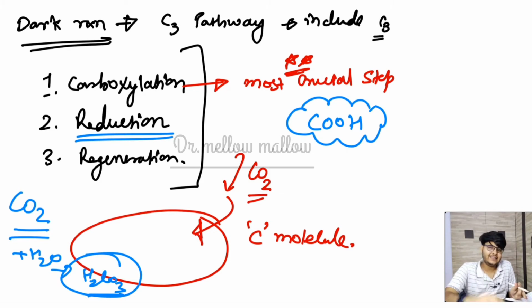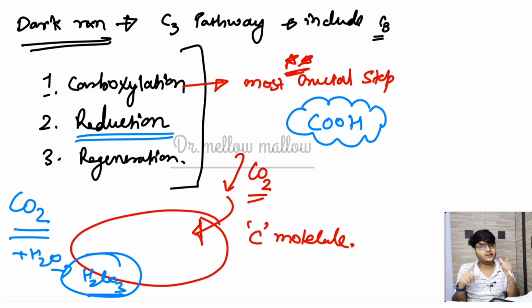In that step we need NADPH2 and ATP, and the NADPH2 molecule will provide its hydrogen and reduce that COOH into aldehyde or ketone. It is not a spontaneous reaction that the hydrogen is added to the carboxyl group. We need some energy to make that bond, and the energy is provided by the ATP.